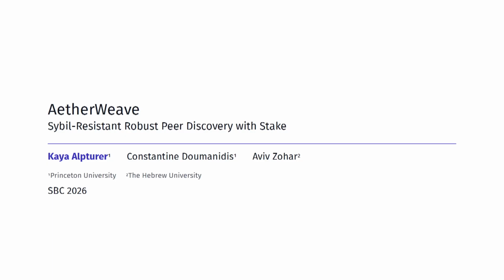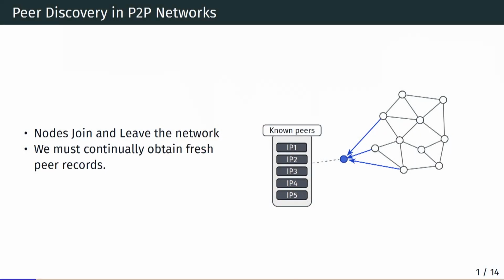Yeah, this talk is also about peer discovery, so it's pretty convenient. It's joint work with Constantine and Aviv. So we actually set out to redesign the peer discovery layer with more robust guarantees. So let me briefly motivate that.